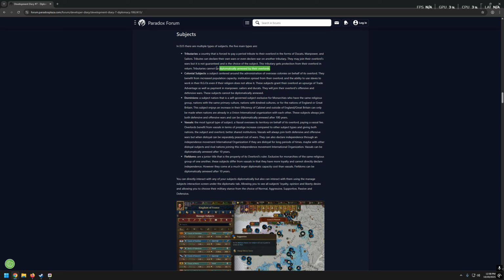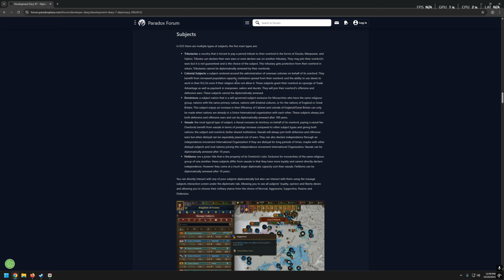Usually, I think we want to have subjects which can be at some point annexed. That's usually the end goal of having subjects. But okay, maybe there is some actual way of using them effectively. I'm also quite curious whether you can change the type of your subject, like from tributary to, I don't know, vassal or fiefdom, whatever. That's the question.